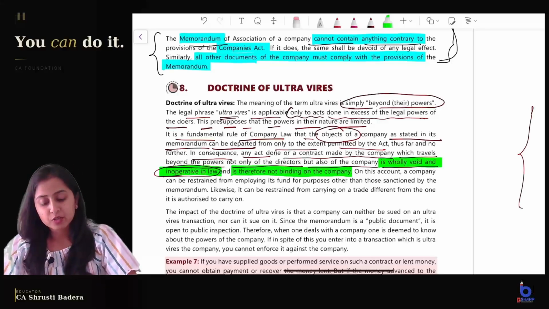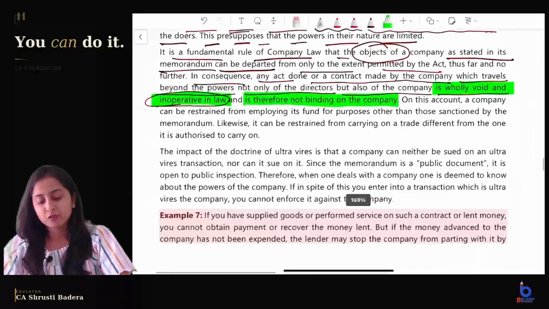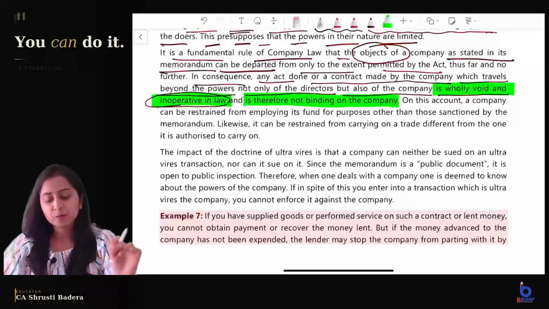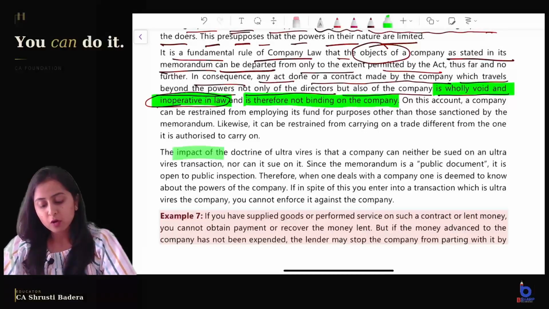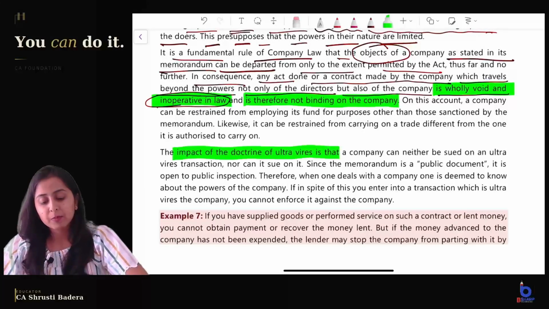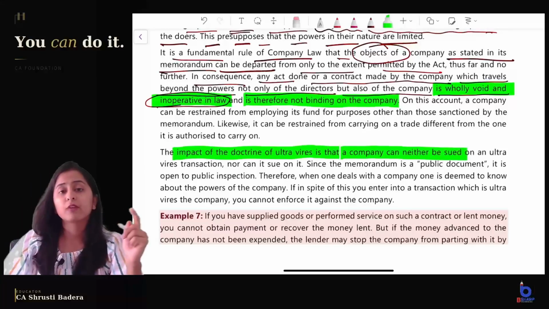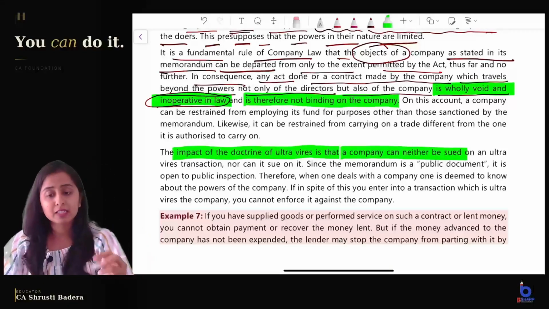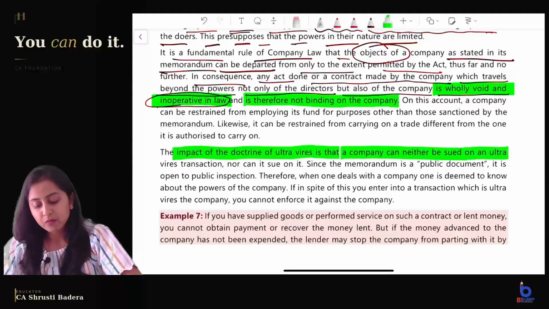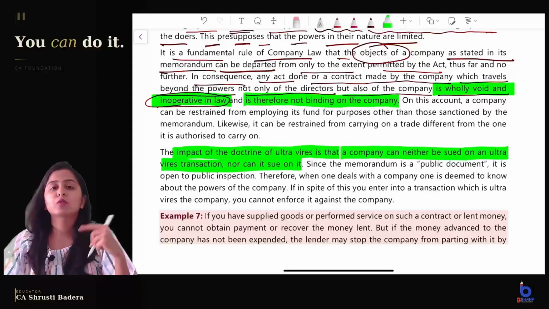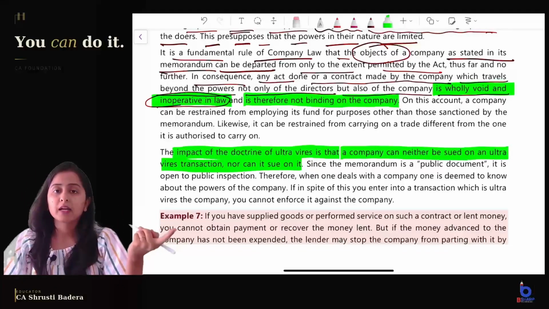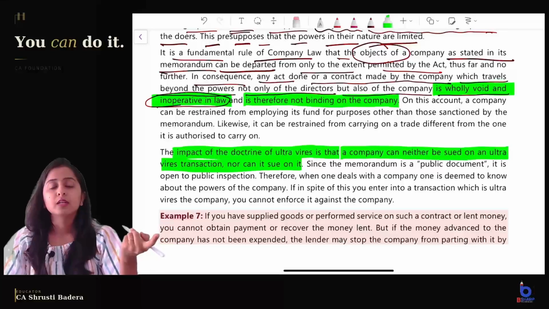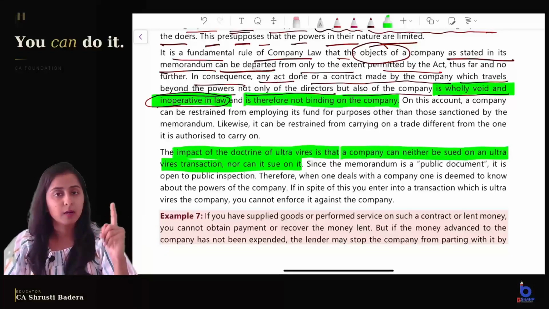Likewise, it can be restrained from carrying on any trade which is different from the one it is authorized to carry on. The impact of the doctrine of ultra vires is that a company can neither be sued, no one can file a case against the company on an ultra vires transaction, nor can it sue on it. The company also cannot file a case against a third party if the transaction entered into is ultra vires the company.